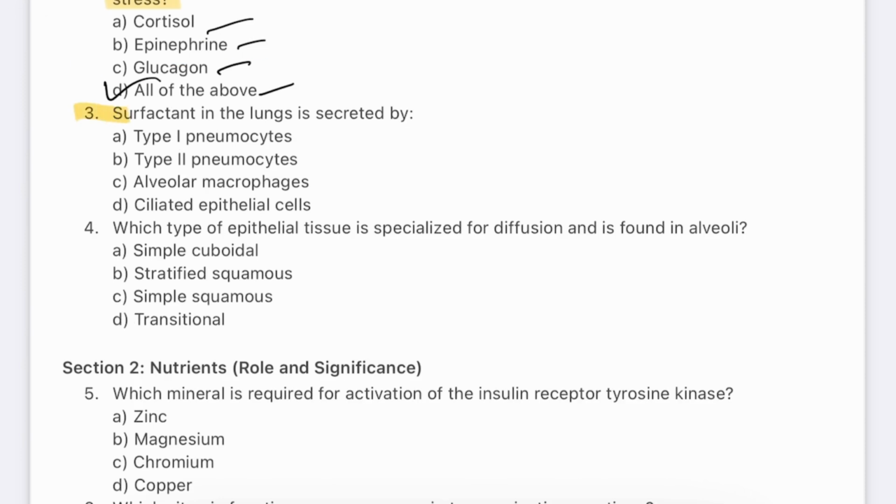Question number 3. Surfactant in the lungs is secreted by type 1 pneumocytes, type 2 pneumocytes, alveolar macrophages, ciliated epithelial cells. The answer will be B.